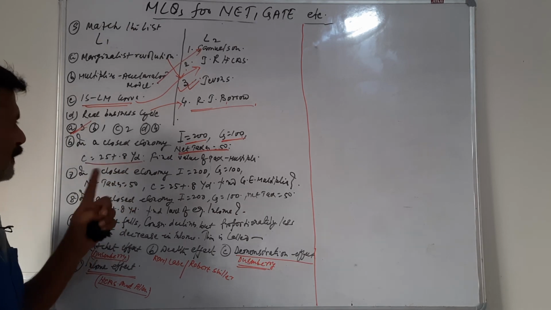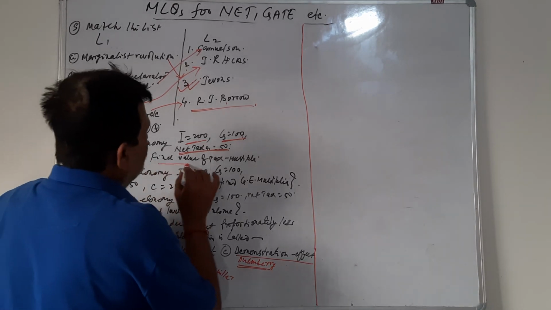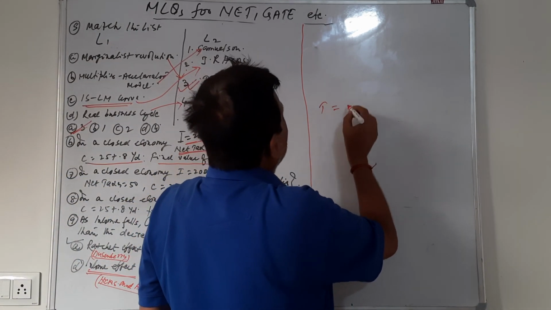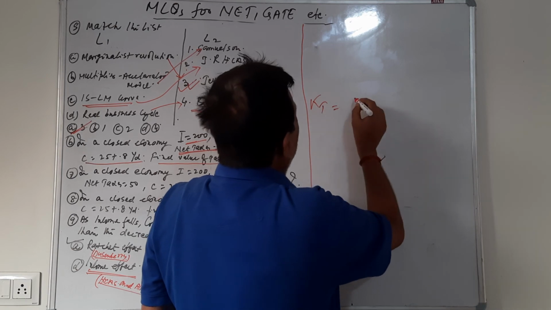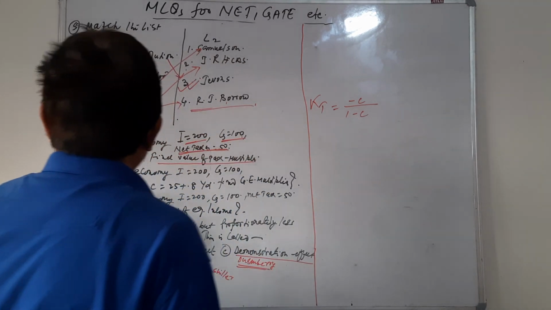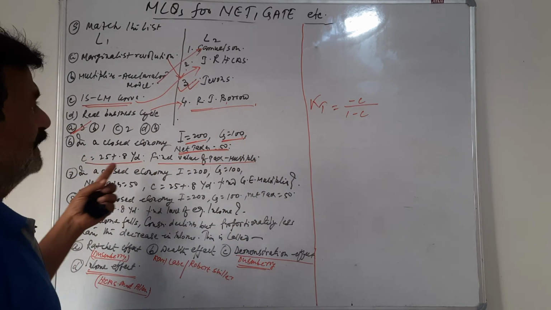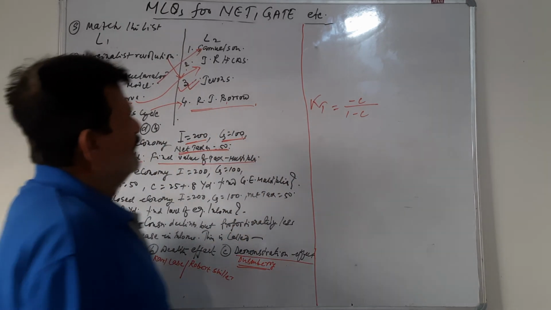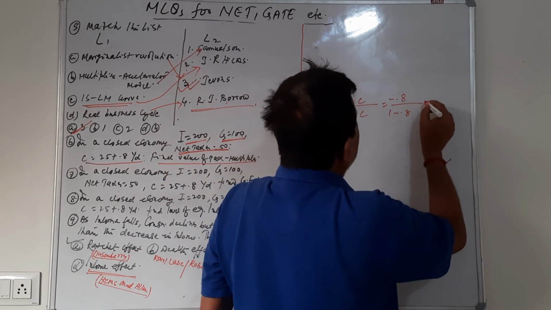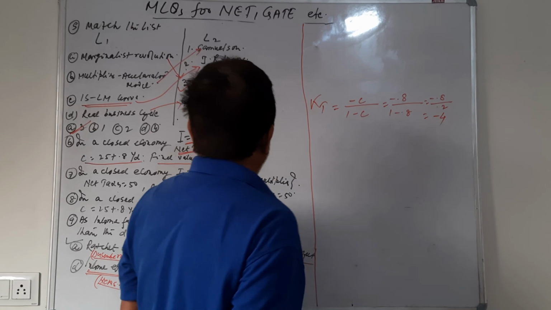YD is the disposable income, Y minus T, total income minus total tax. Find the value of the tax multiplier. The tax multiplier KT is minus C upon 1 minus C, and here C is the MPC. In this consumption function the MPC is 0.8, so it is minus 0.8 divided by 1 minus 0.8, minus 0.8 by 0.2, and hence it is minus 4.